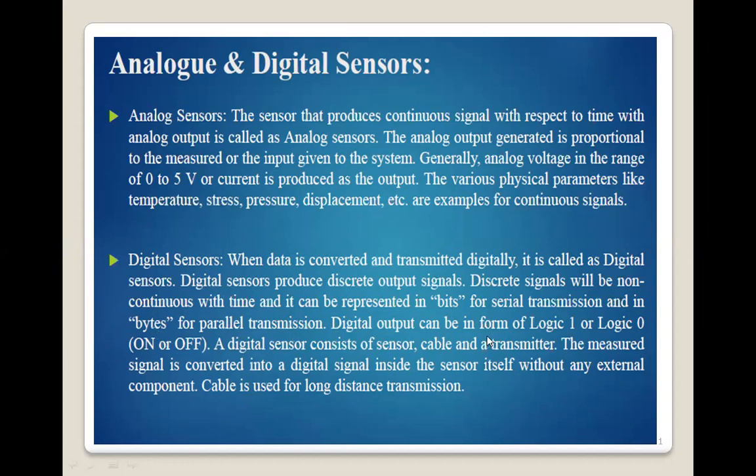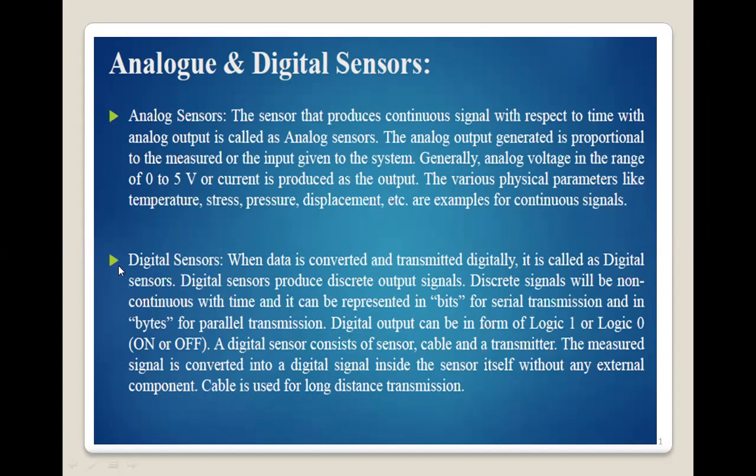So digital output can be in the form of logic 1, 0, or on, off. A digital sensor consists of a sensor and a cable for transmission, and the measured signal is converted into a digital signal inside the sensor itself without any external component, and the cable is used for long distance transmission.